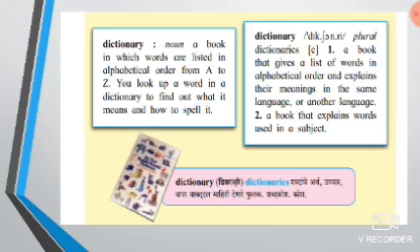In another book, dictionary means a book that gives a list of words in alphabetical order and explains their meanings in the same language or another. A book that explains words used in a subject. Thus we see that dictionary shows us many things.